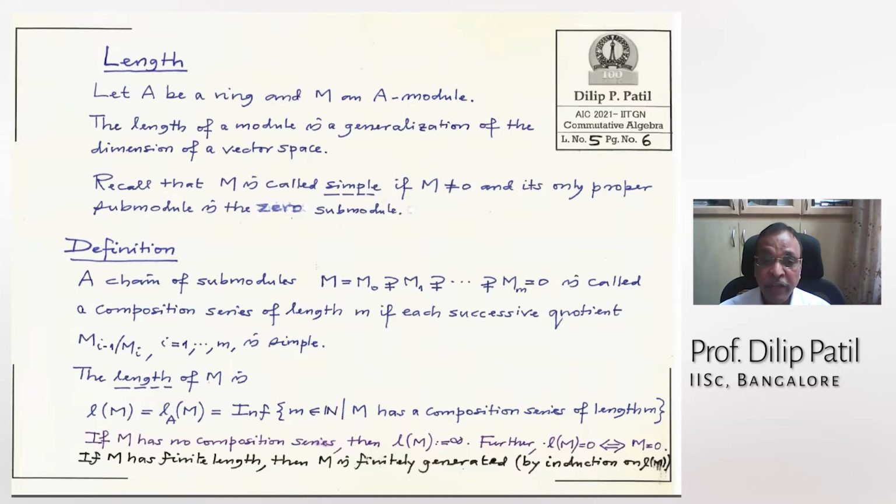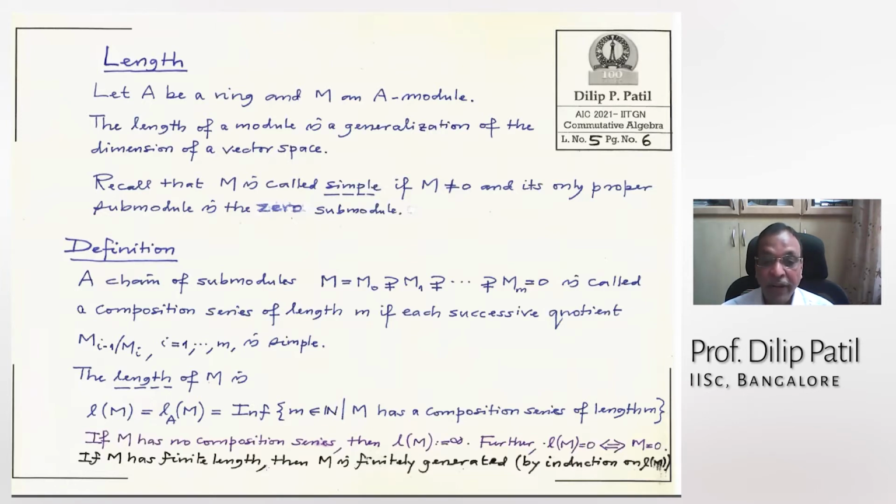And what is the length of M then? You take all composition series, take their lengths, and take the infimum. That is called the length of a module. This is a definition. If M has no composition series, then we put the length of M to be infinity. Further, when is the length 0? That means there is a composition series with only one term, M0, and that should be 0. So the length is 0 if and only if the module is 0.